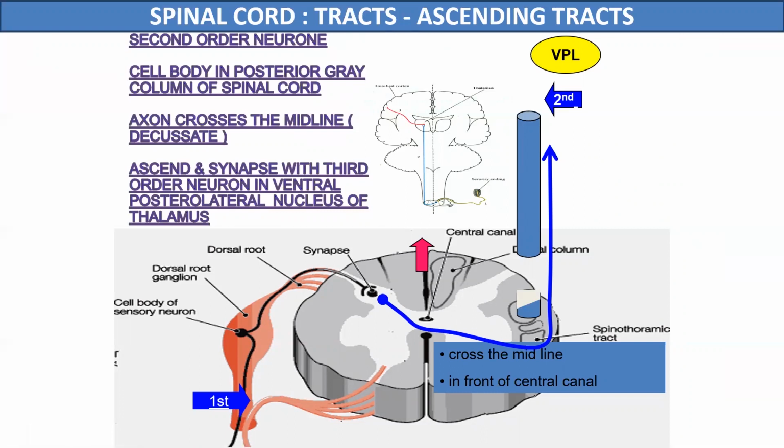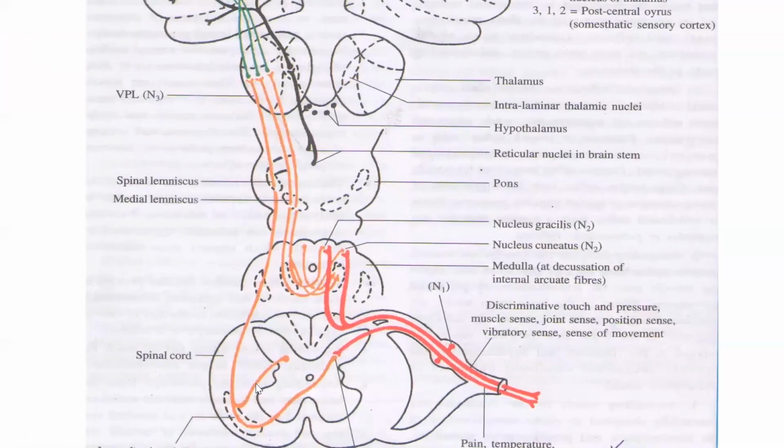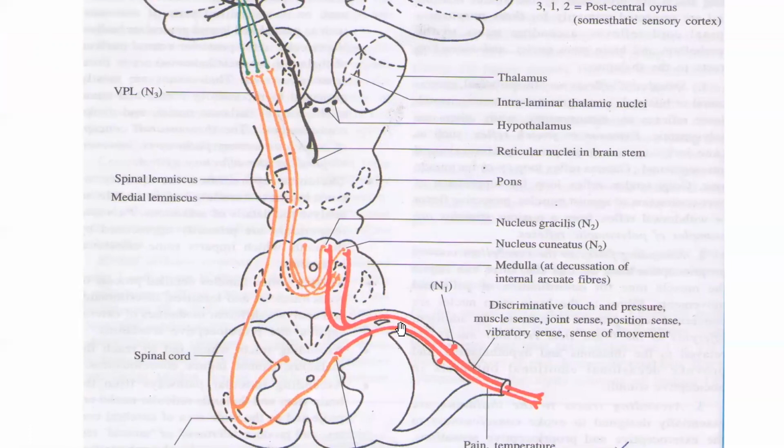Now all the cell bodies of second order neurons are not always located in the dorsal horn of the spinal cord. In some tracts, the cell bodies of the second order neurons are located in the medulla. So here the axons of these first order neurons will travel up to the medulla, and then relay at the second order neurons in the medulla.